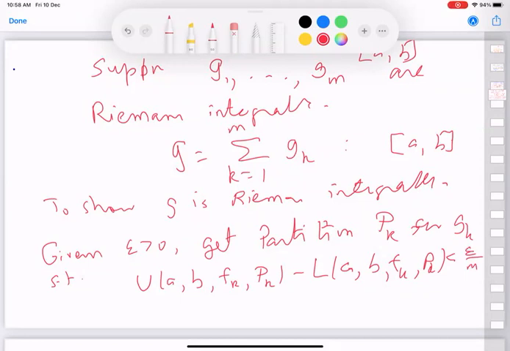Sir, is the idea fairly something like this, that ultimately we take the refinement of all the partitions? Yes, exactly. So now if you take P to be the common refinement of P1, P2, up to Pm, this is a common refinement, and we had already done that.